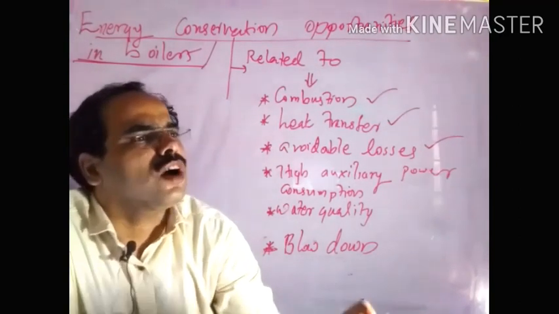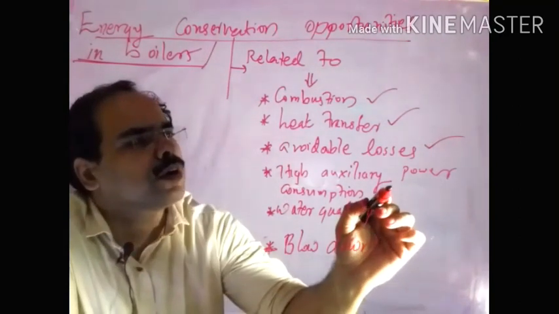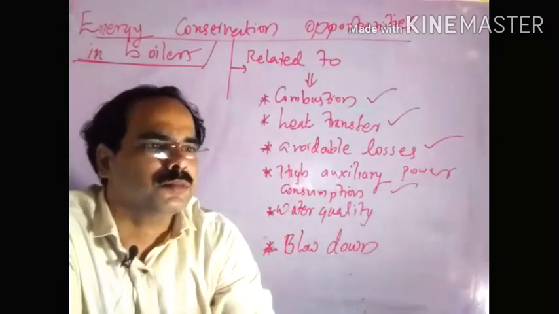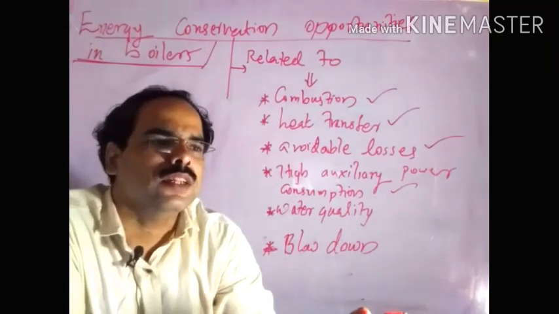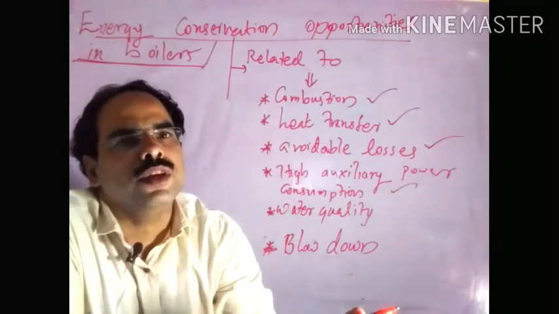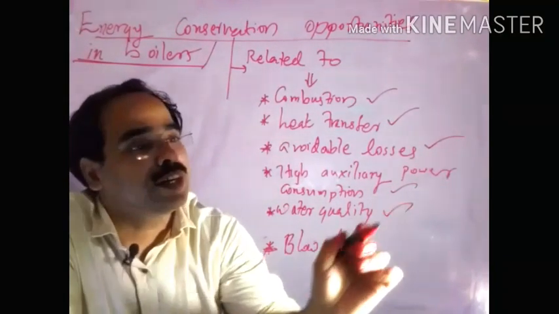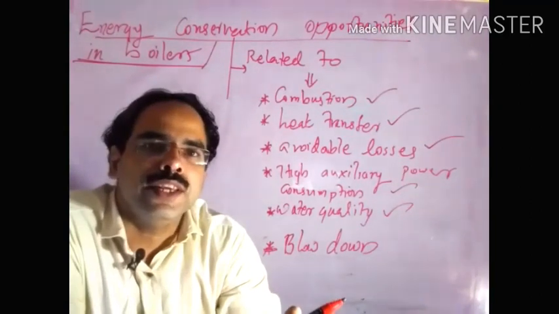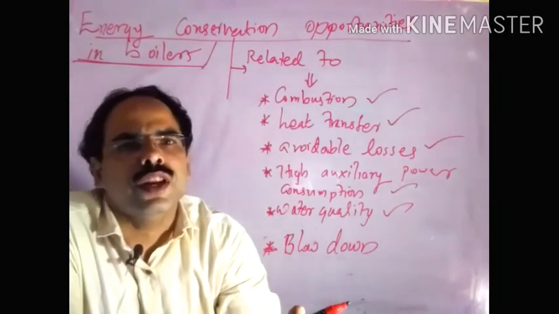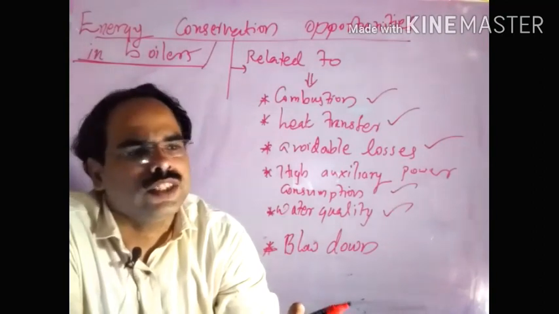Also, in case of auxiliary power consumption, by managing it we can improve the energy conservation opportunities. In case of water quality, if we improve the water quality, we can also improve the efficiency of the system.